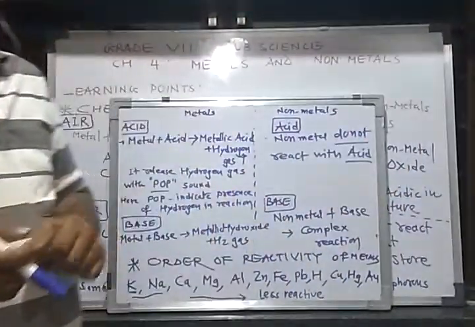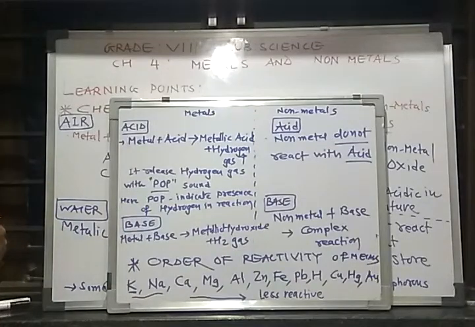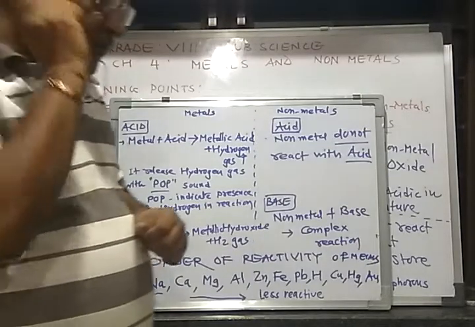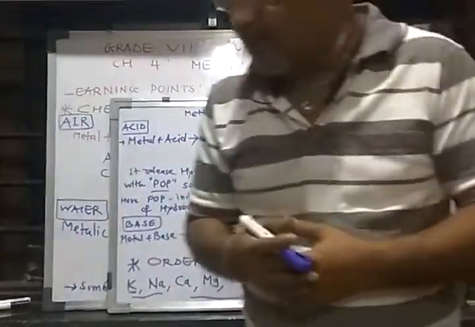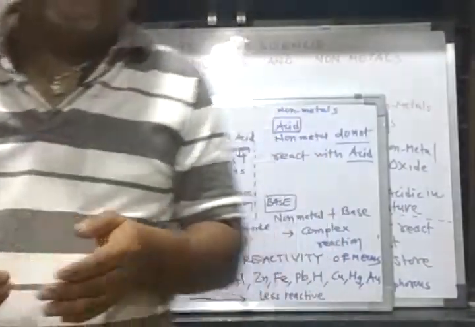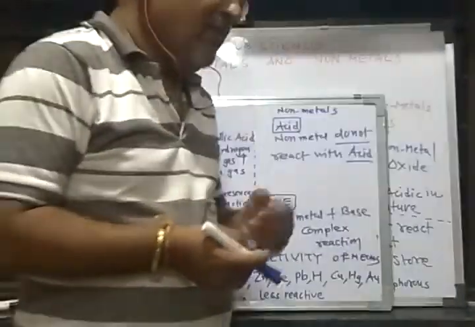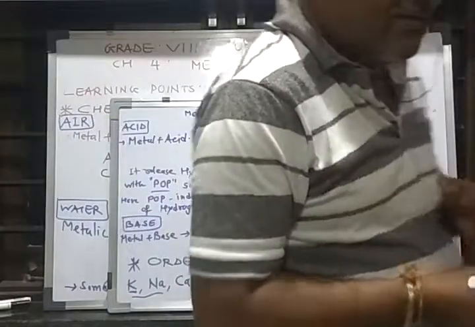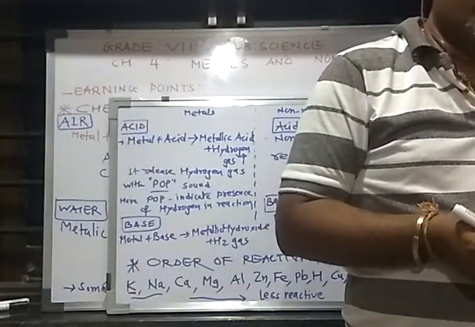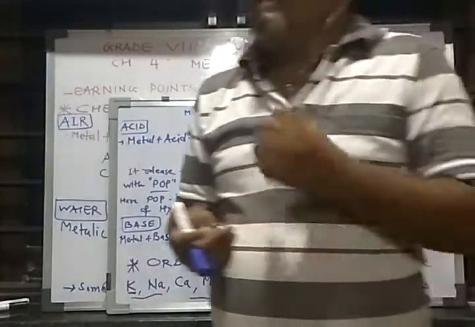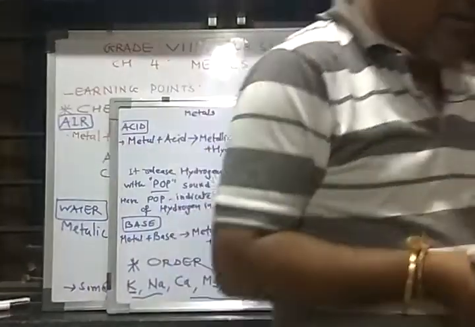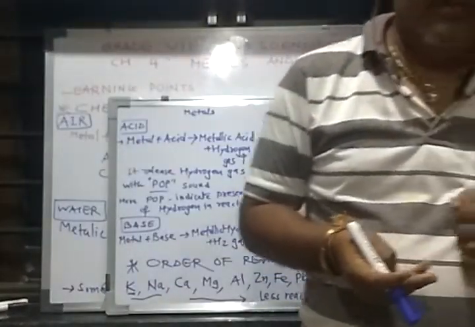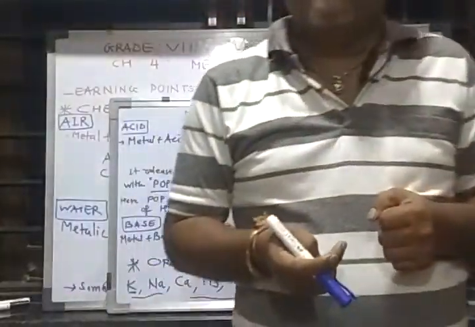Let's talk about the non-metals. The existence of human beings and plants is due to non-metals. Oxygen is a non-metal, and nitrogen is also a non-metal. We inhale oxygen.